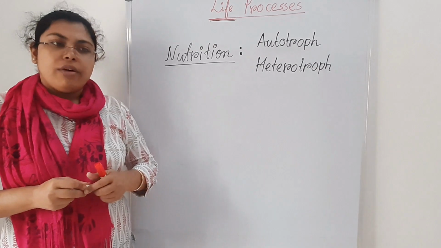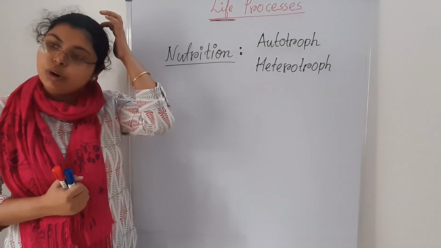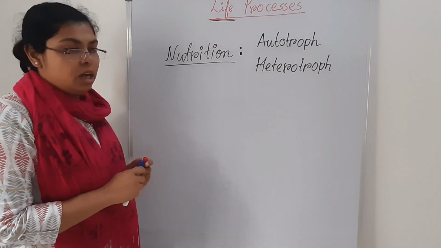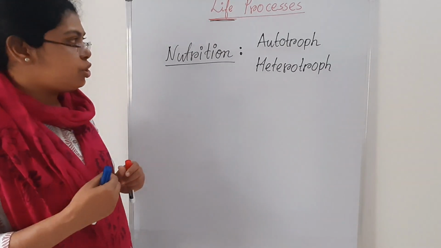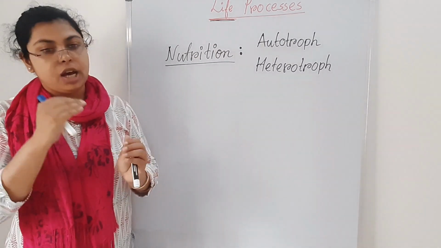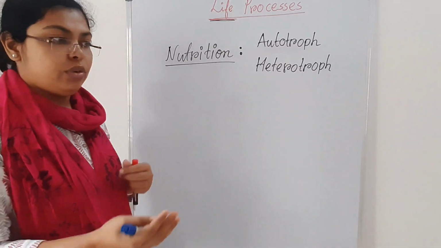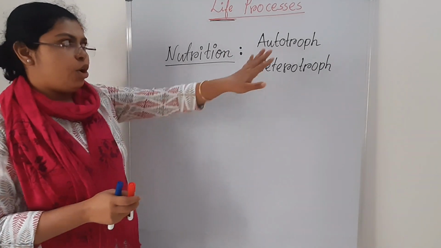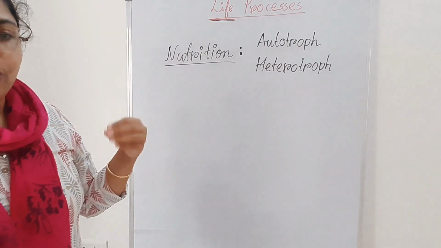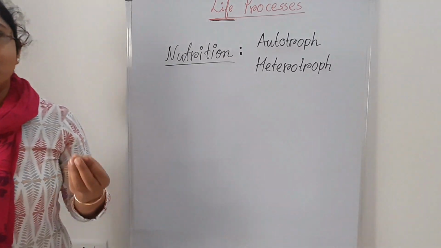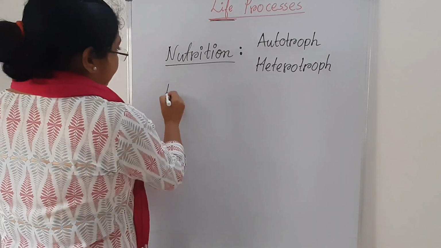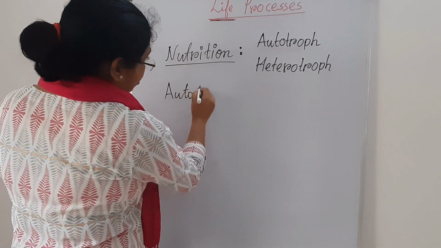Do you ever think that we don't need to provide food to the plant, those which are green plants? But for us, we need to prepare our food. Every day we have to take our 3 meals: breakfast, lunch, dinner. But do we every time provide autotrophs different kinds of food? No. Why?